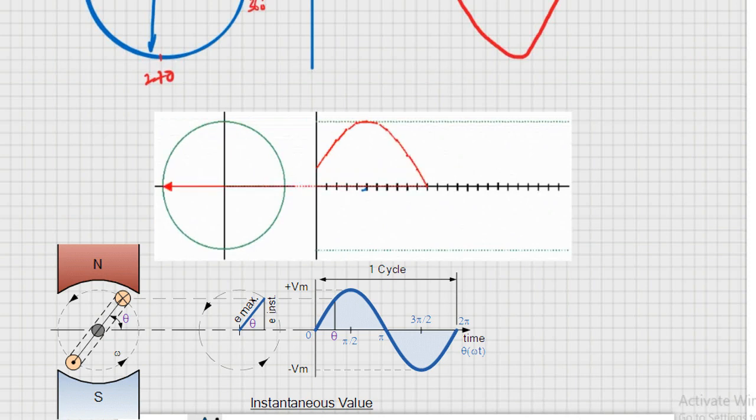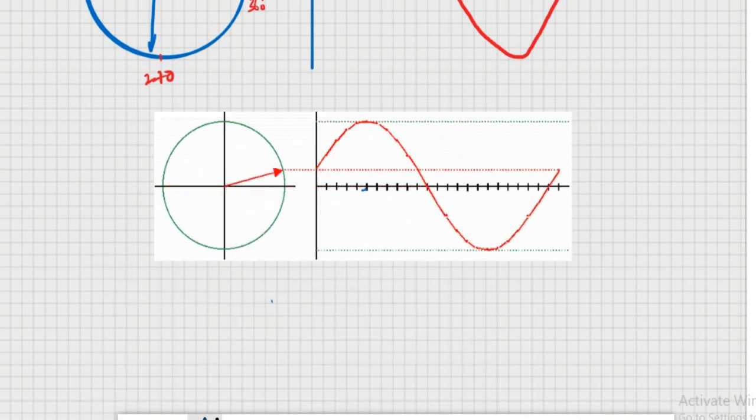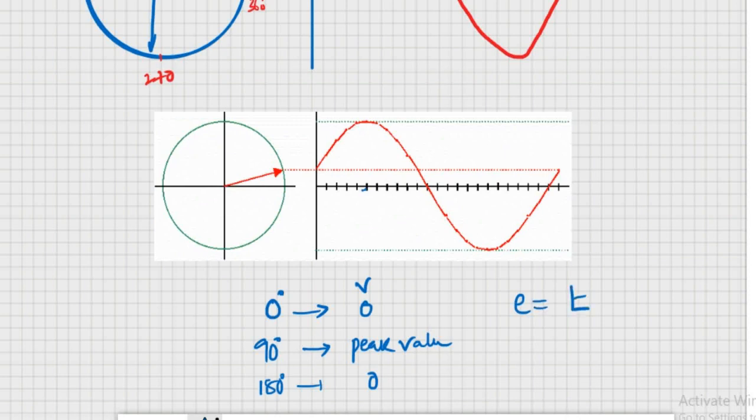So this is a phasor actually. When it is at 0 degrees, the magnitude of voltage is 0. When the phasor is at 90 degrees, the magnitude has peak value. Whenever it is 180 degrees, it is again 0 value. That means we have obtained that the AC voltage expression is Em sin omega t, where the peak value is Em and the angular frequency is 2 pi f.